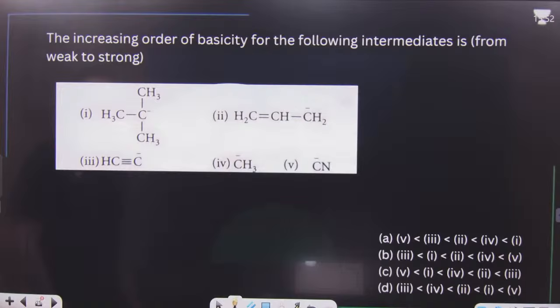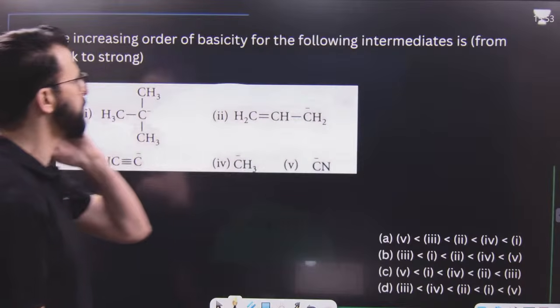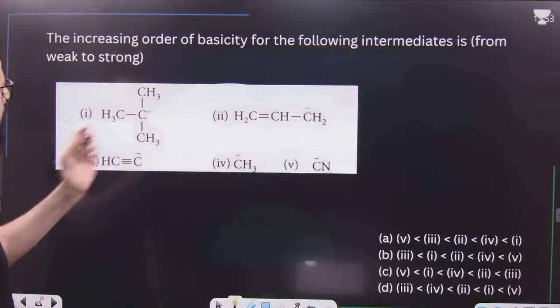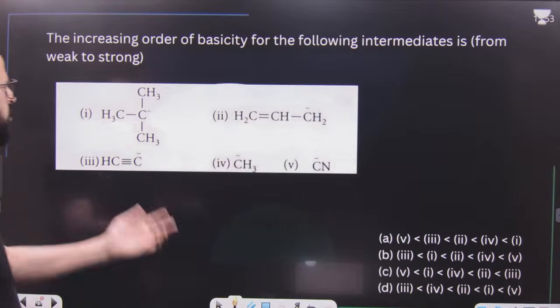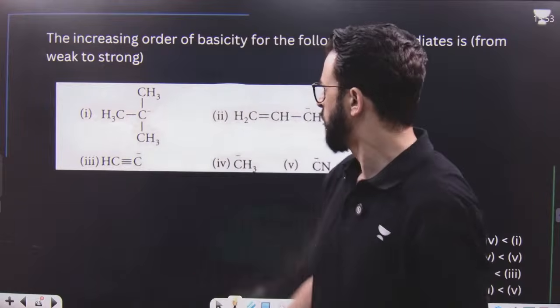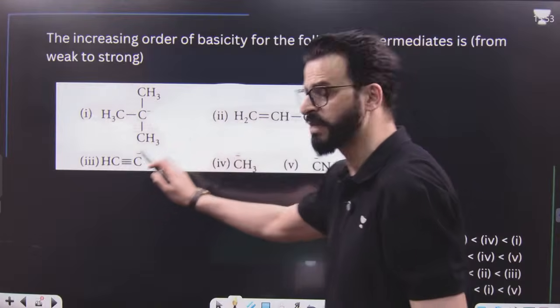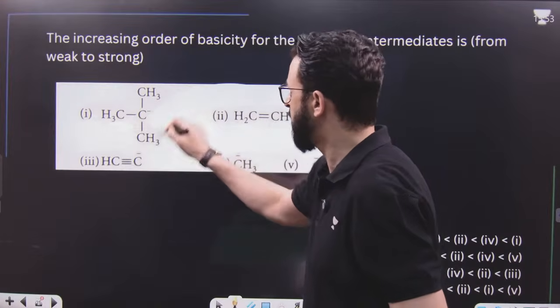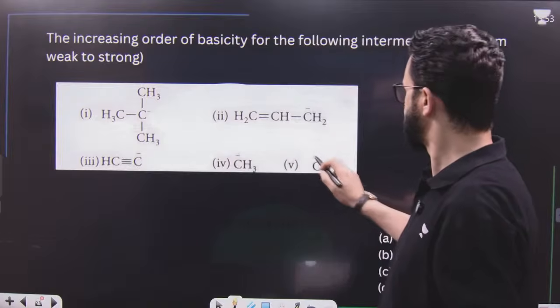After that, the increasing order of basicity for the following intermediates is. Now tell me, what will be the decreasing order of basicity over here? First of all, have a look. All these species, due to which this can act as a base, is carbon, this is carbon, this is carbon, this is carbon, this is carbon.